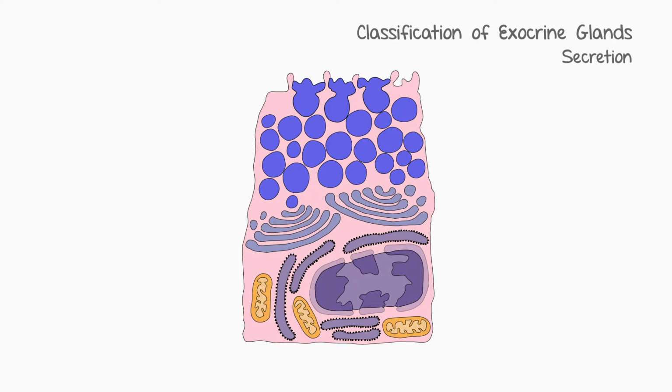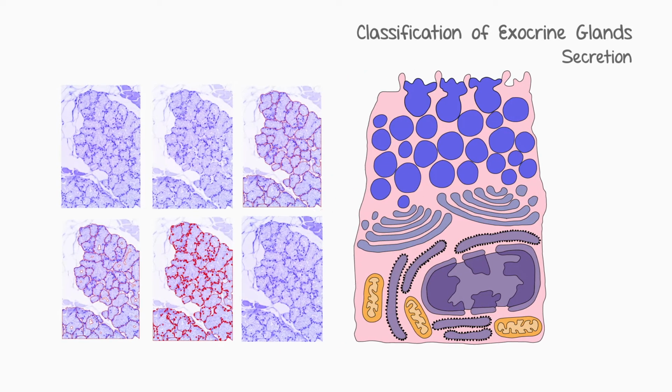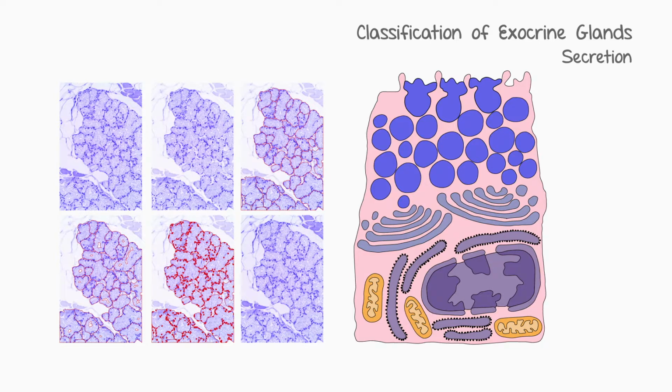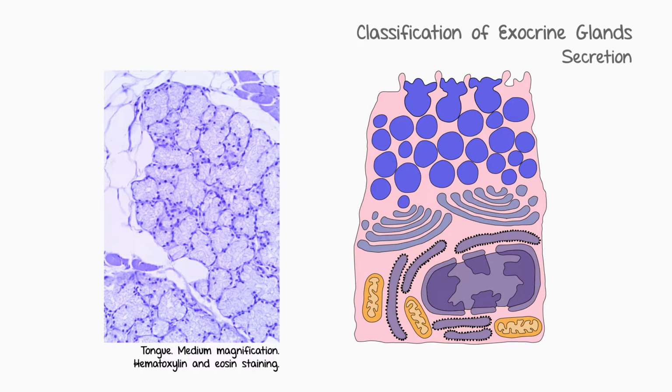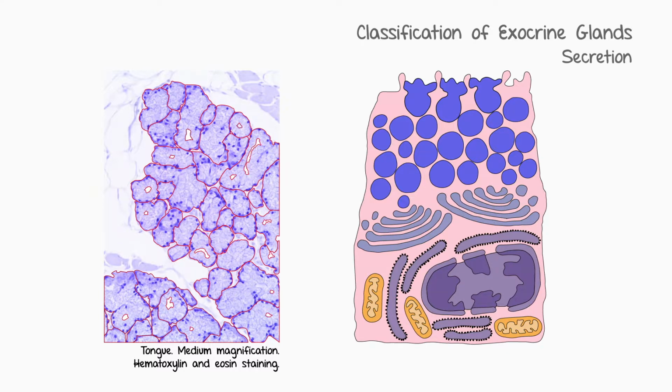Let's check now the appearance of the mucous cells in photomicrographs. In this slide of the tongue, we can observe that the mucous glands stain weakly. The mucous cells are also pyramidal, just like the serous ones, but they form elongated tubular structures with more evident lumens, known as mucous tubules. The nucleus of each cell is flattened against its base by the numerous and voluminous vesicles of secretion.